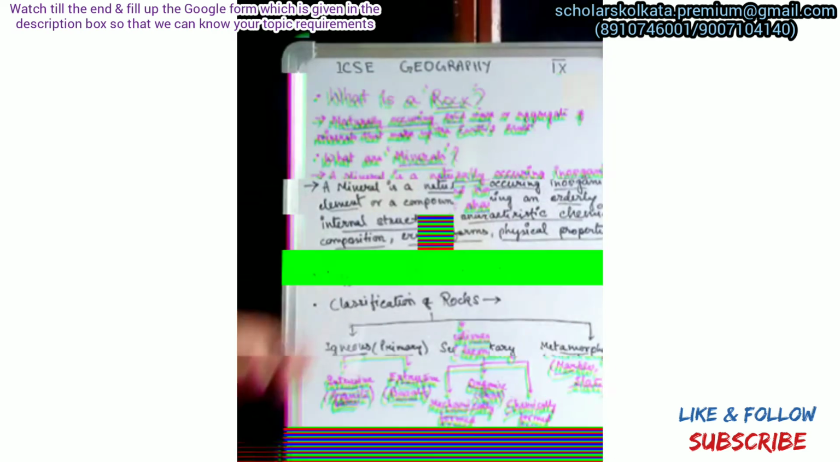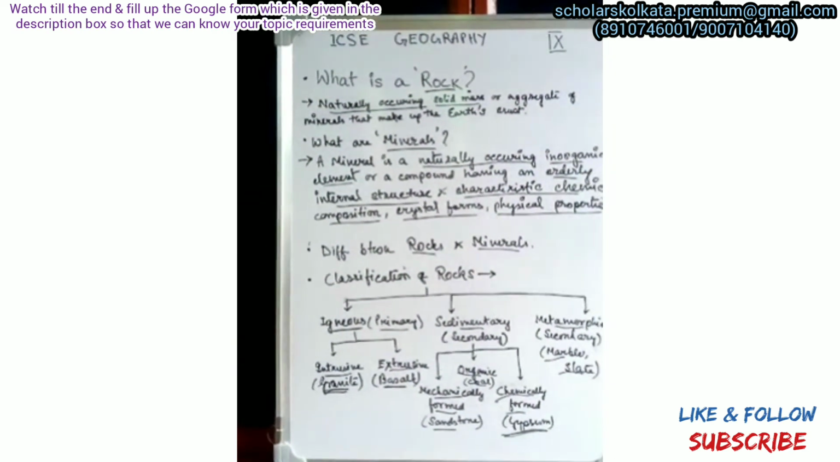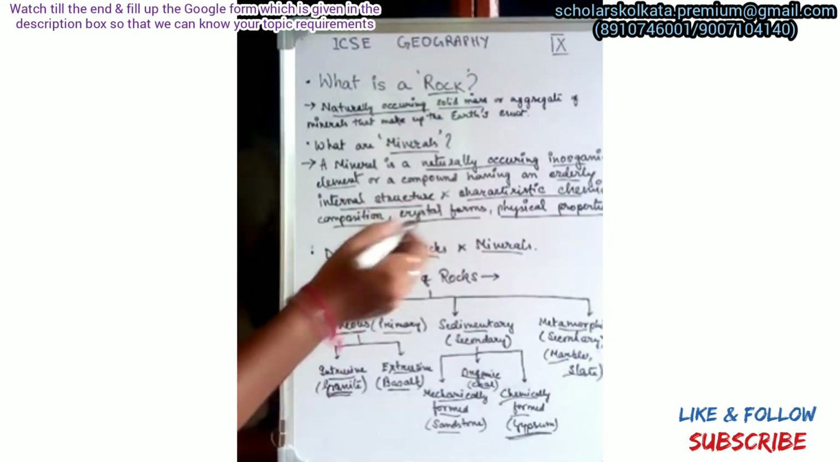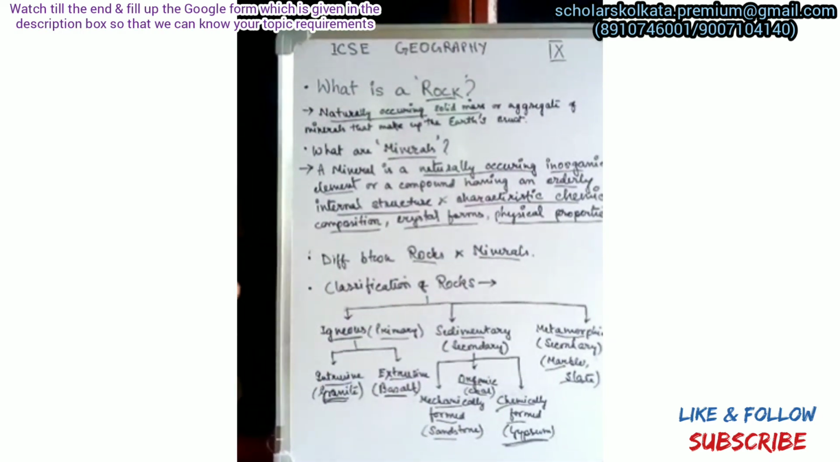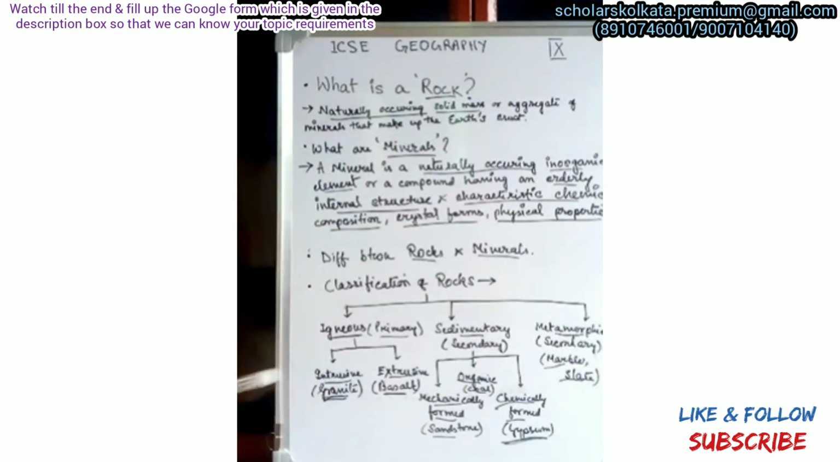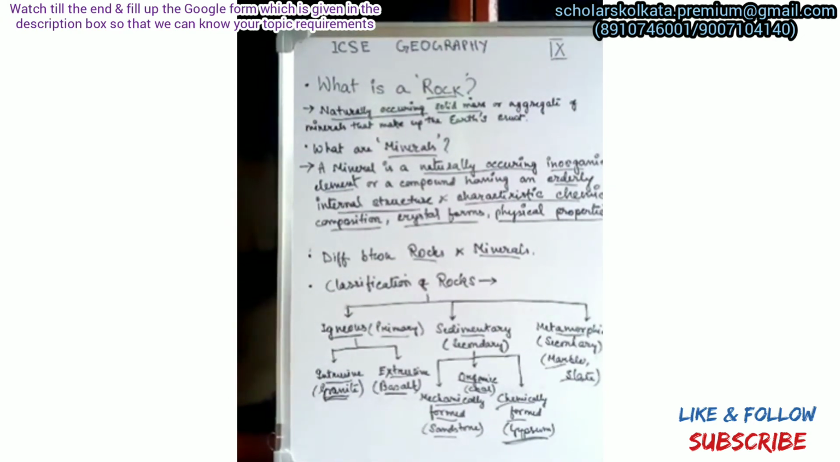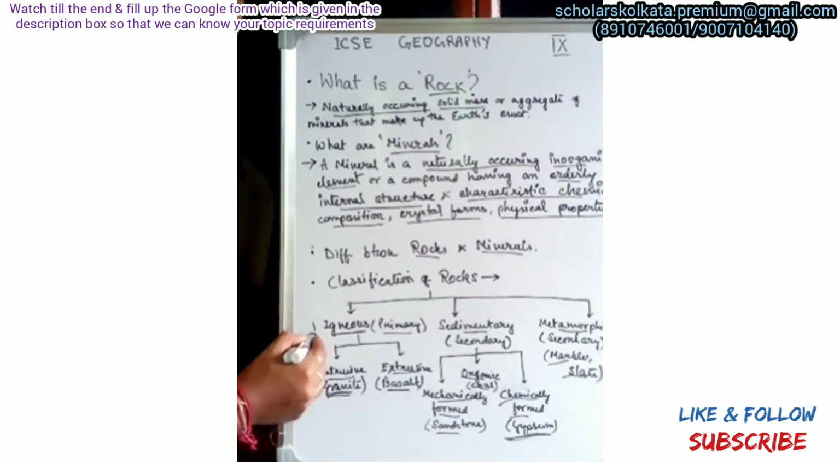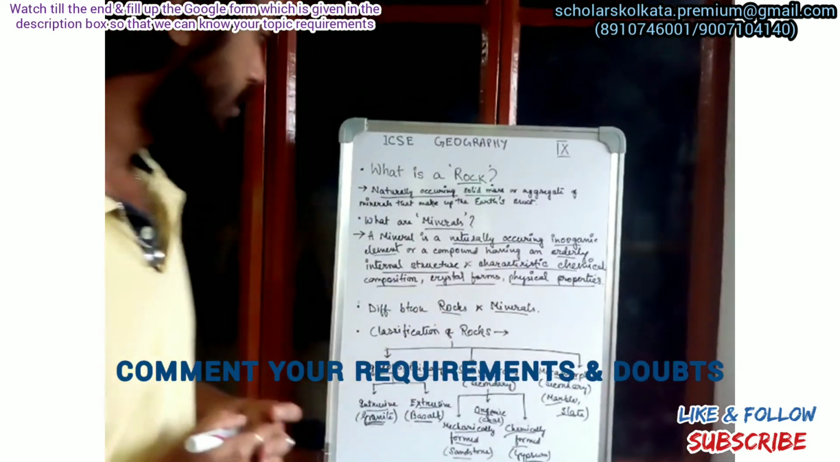This basically is today's class. The important parts from here are what is a rock and what are minerals. The most important part is the difference between rocks and minerals, which I have seen coming in exams very often, and also the classification of rocks. In our next video, we will discuss the different types of rocks, and basically we will discuss igneous rocks. So that's all for today.